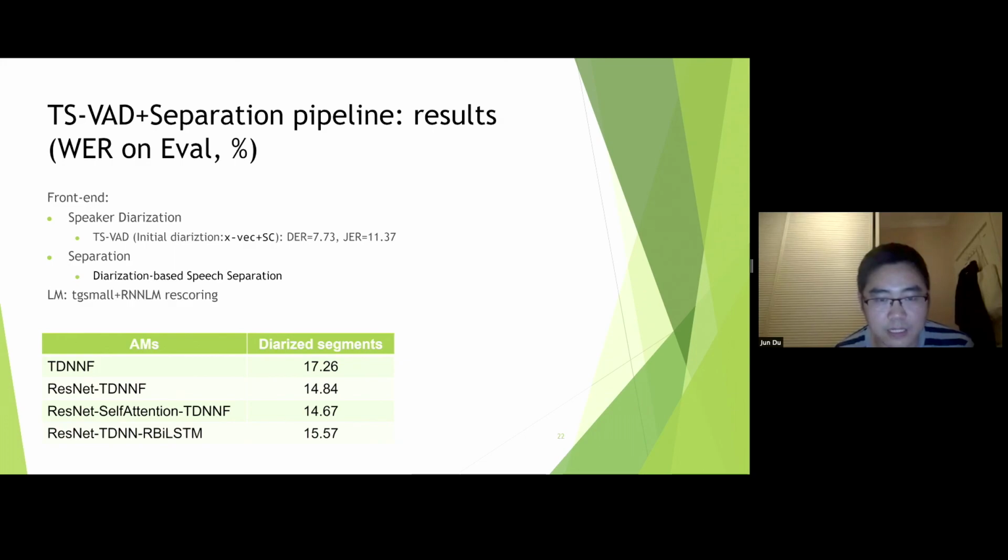For this setting, our best result is the second one, which uses the ResNet self-attention TDNN. I'm not sure the result is accurate, because the result of this page was just updated an hour ago. But I think the trend is similar to the previous two slides.